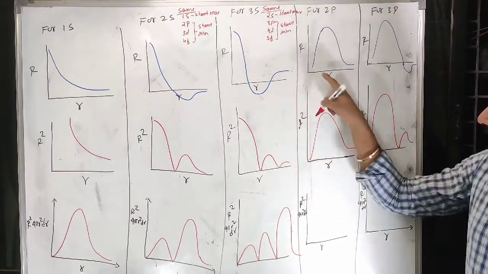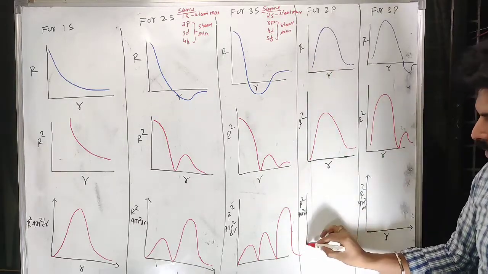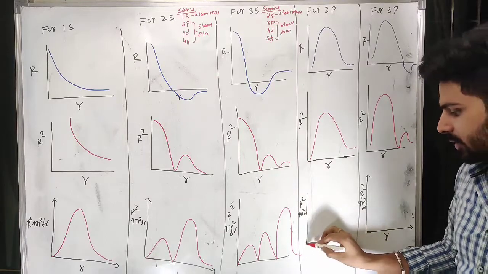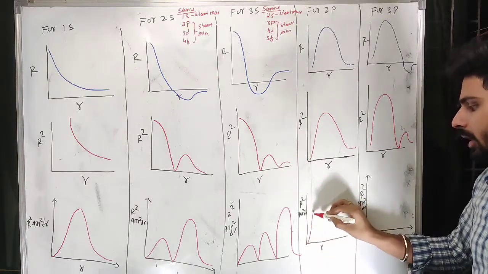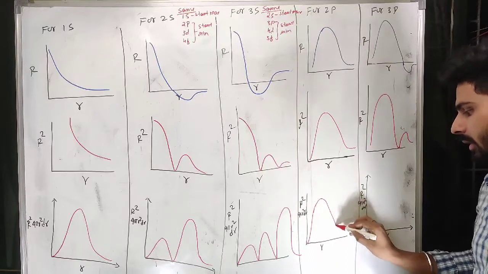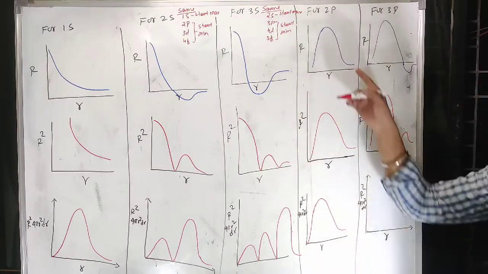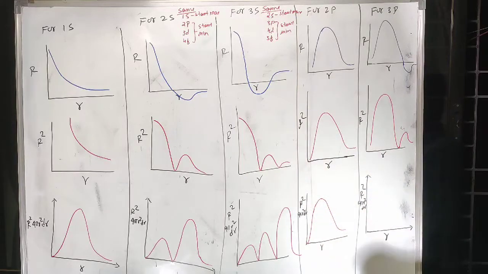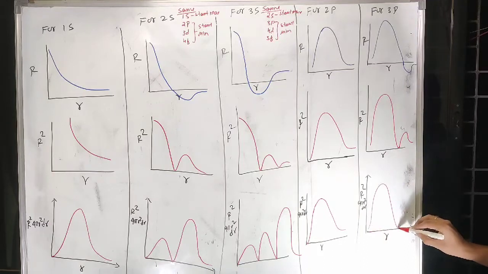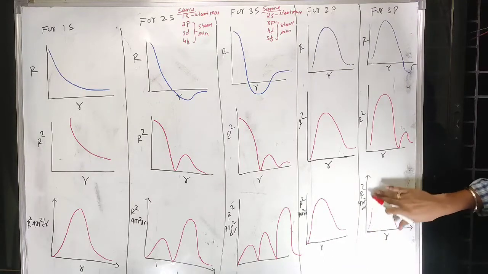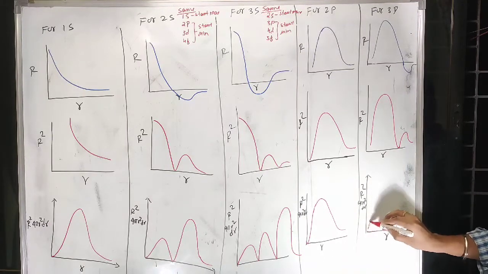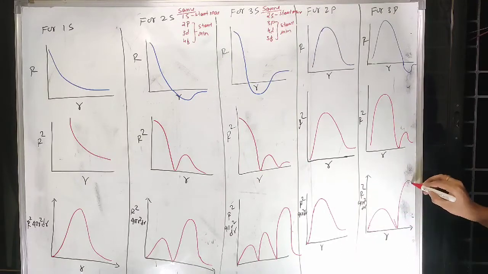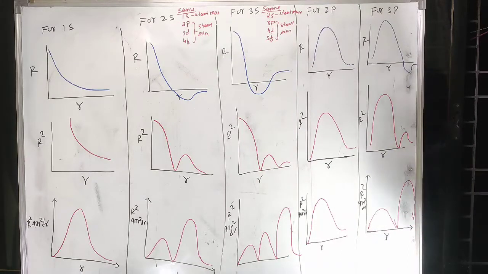For 2p, it is starting from 0. That's why, because radius square is 0, you can show here that it goes like this, and here the same thing. We are showing the maximum probability and then multiplying that. For 3p, its presence will be less inside 2p and more will be outside 2p.